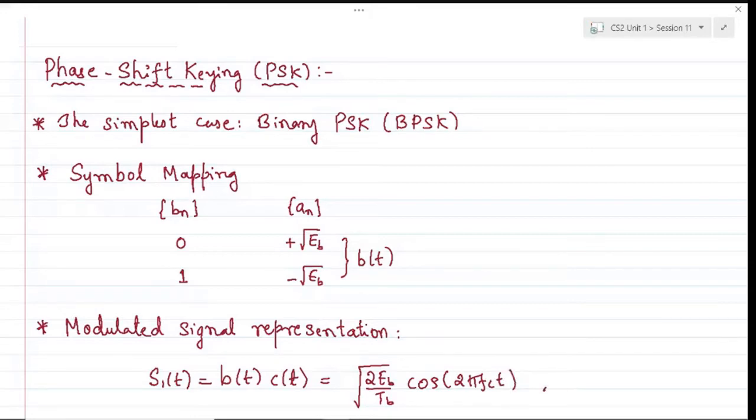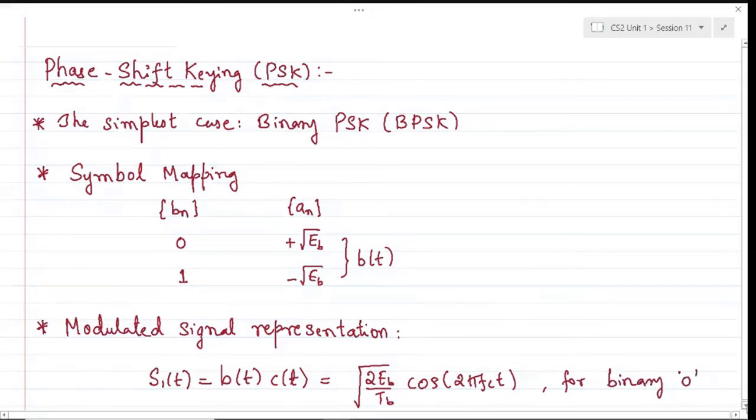Phi c is 0. Probably we can have this for binary 1 and this for binary 0. Anything is fine. Okay, let me take this as binary 0.